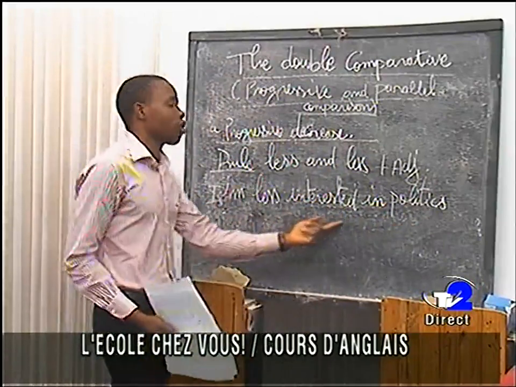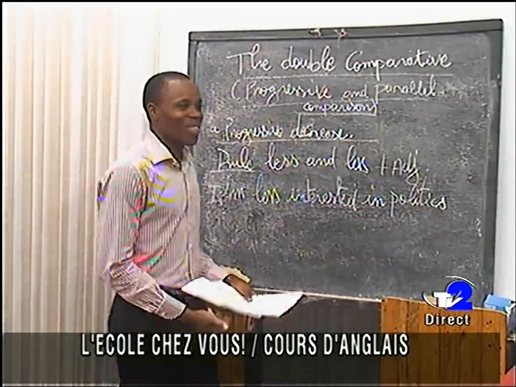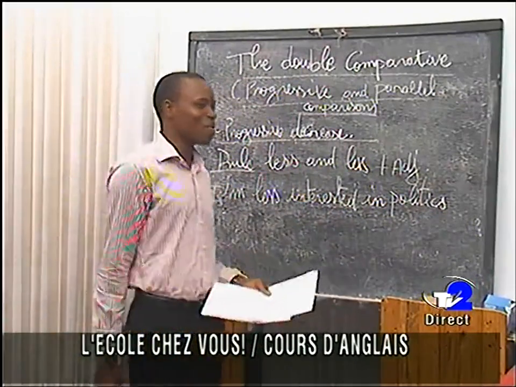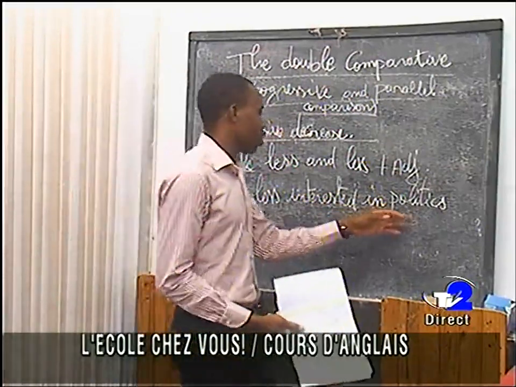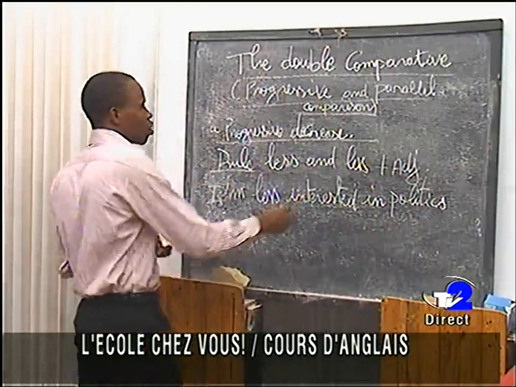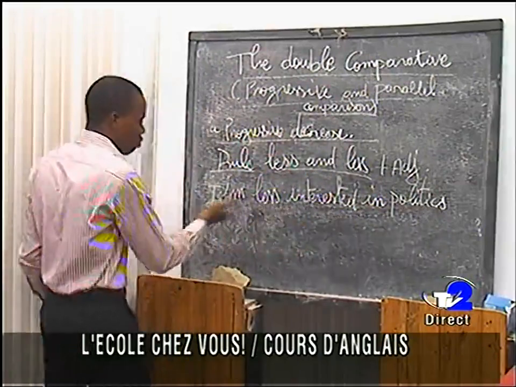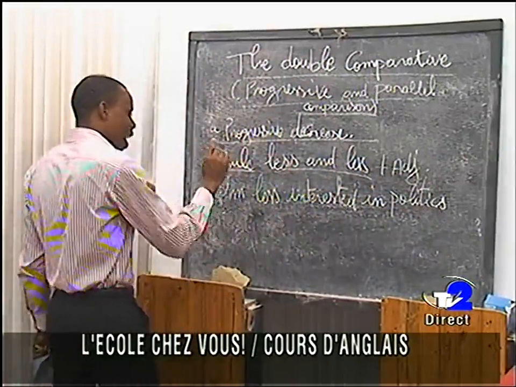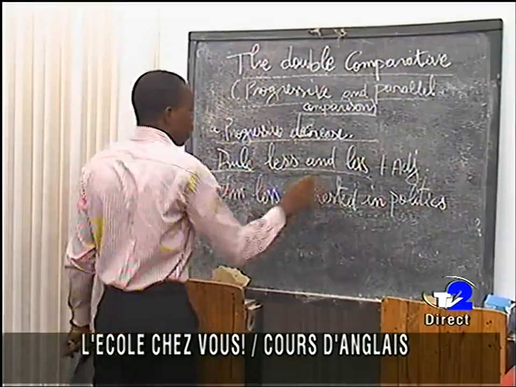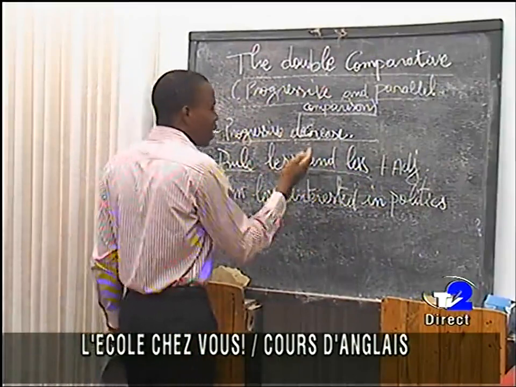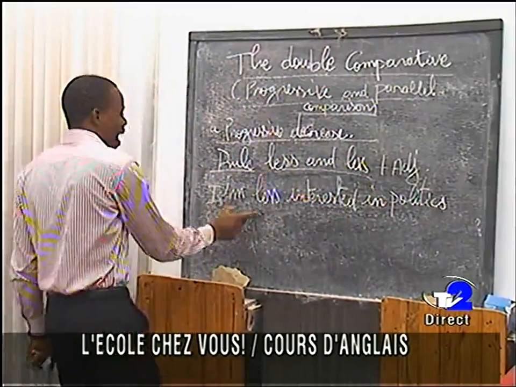Is this sentence correct? I thought we are together in the room here. So this, for instance, is not correct because of the rule. No matter how you consider it, just consider it as not correct because of the rule. The rule says we have less and less plus adjective, and here we have only one less.